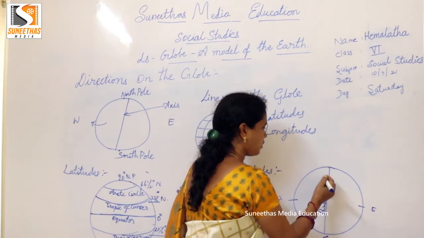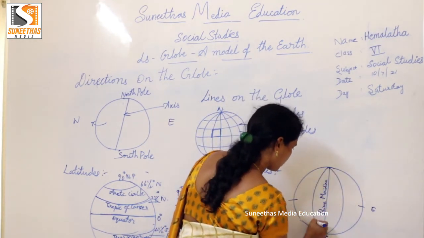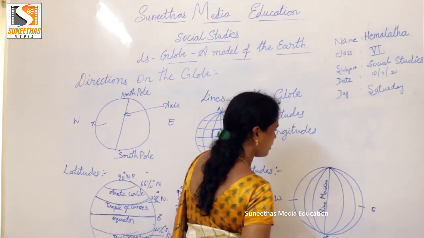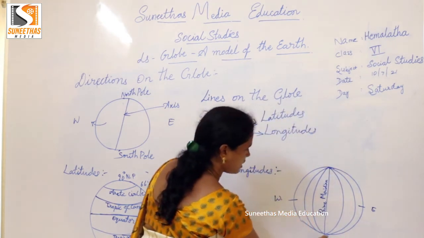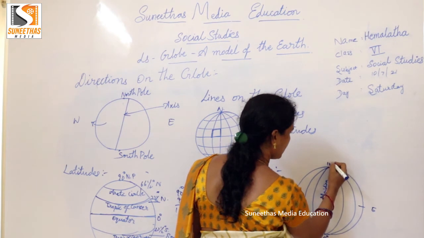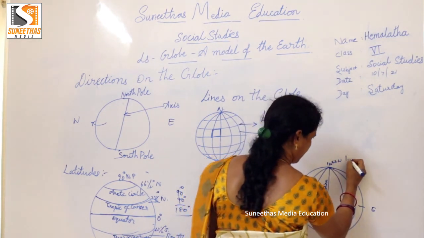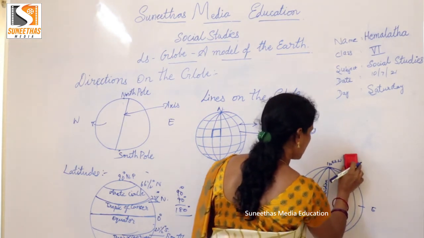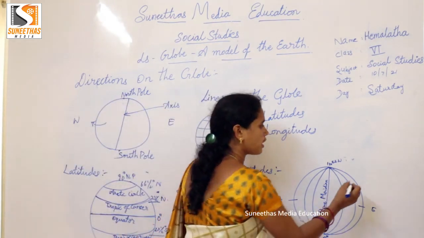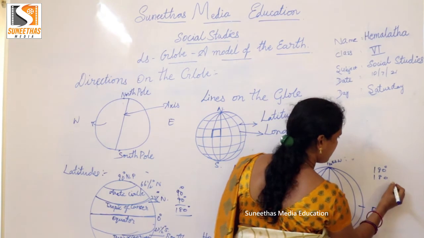Exactly opposite the 0 degree longitude there is the 180 degree east and west longitude. Totally we have 180 degrees in the eastern hemisphere and 180 degrees in the western hemisphere.